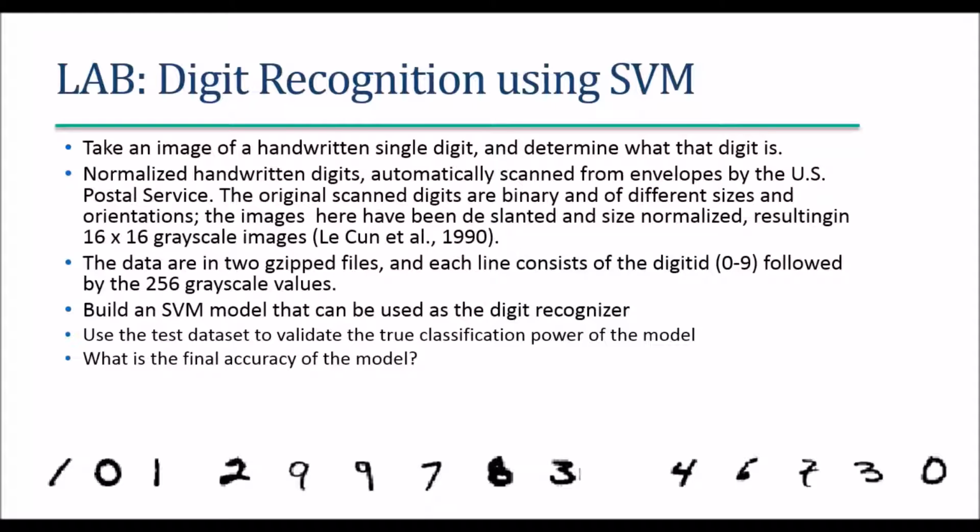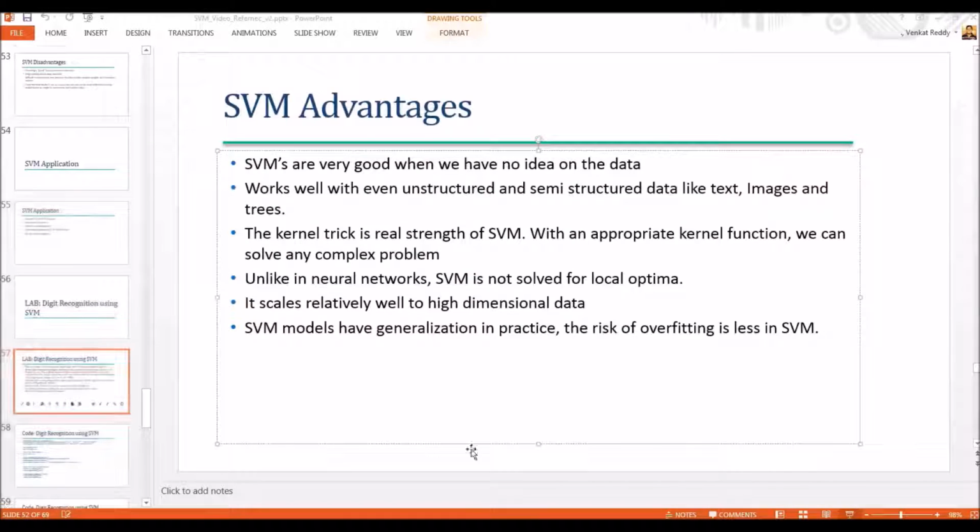What we'll do is build an SVM model that will recognize the digits, so that given all these pixels, SVM should automatically predict what digit it is for a new data set. We'll build the model, then see the final accuracy of the model.